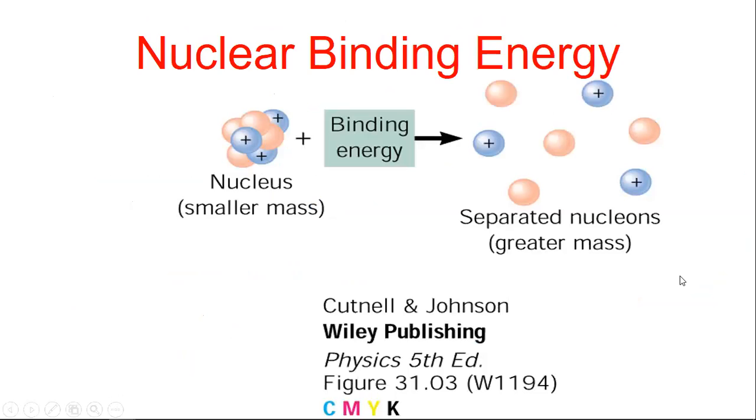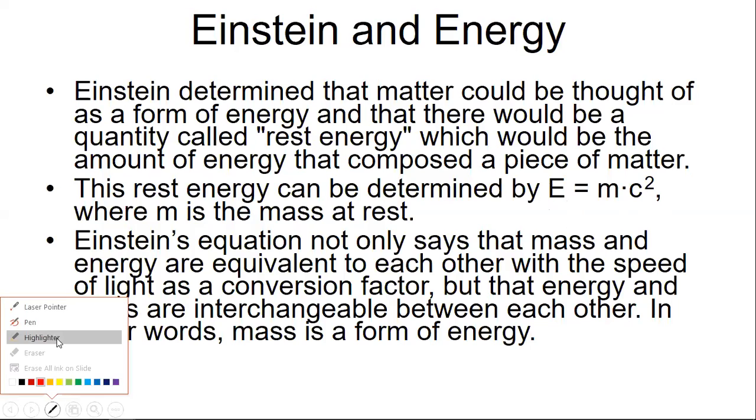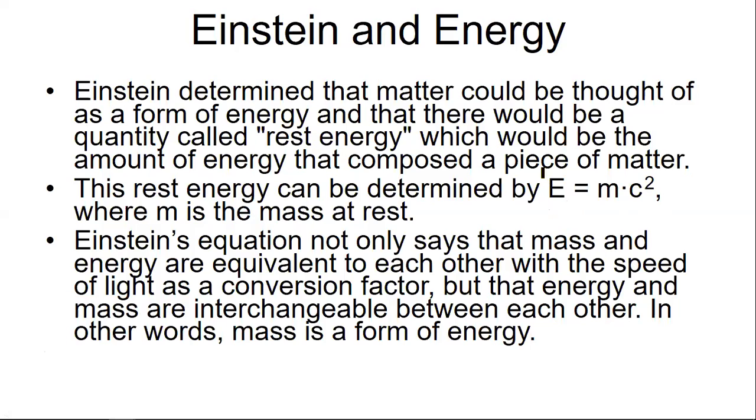Here the nucleus has smaller mass, and if we add binding energy, we can separate the nucleus into nucleons of greater mass. Einstein's equation is E equals mc squared. This is the mass-energy equation.